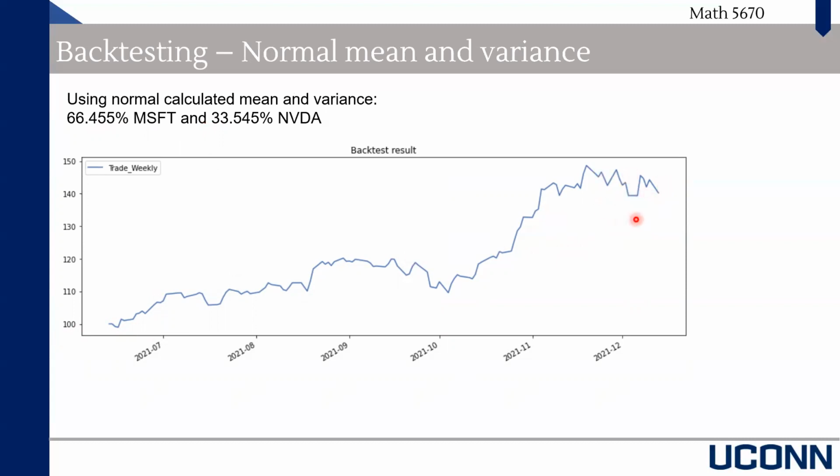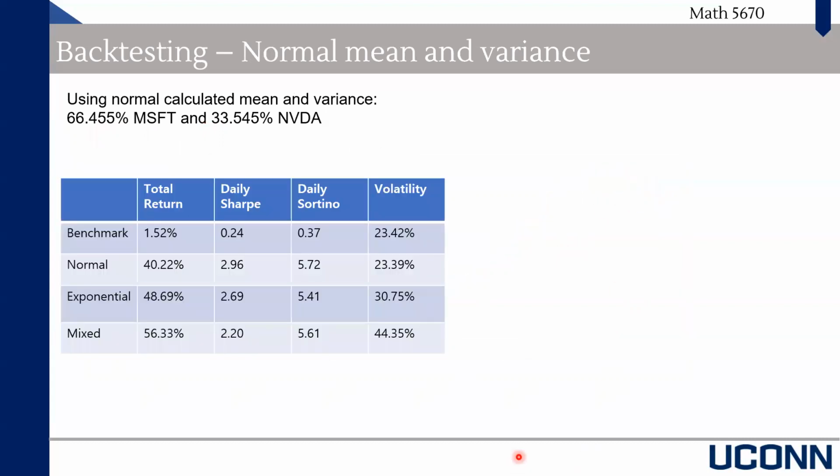And next please. Based on the table, we could see the total return is around 40%, and the daily Sharpe and the daily Sortino become higher, around 3 and 6 respectively. And the volatility is even lower than the previous benchmark one.